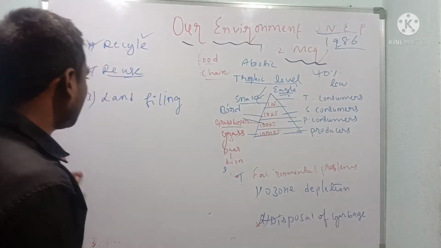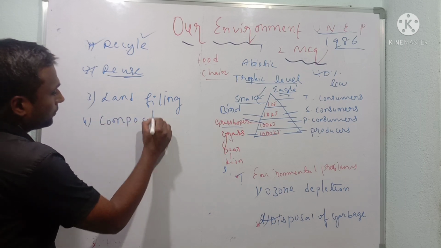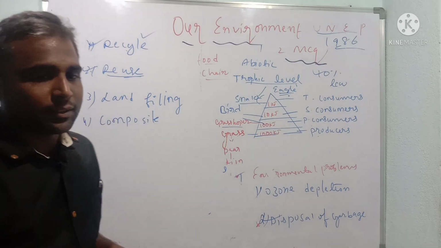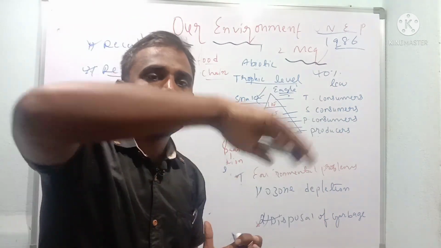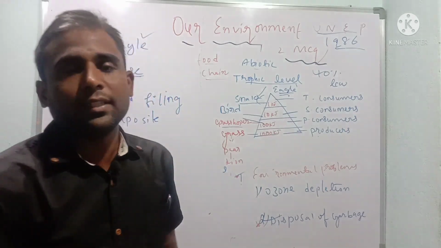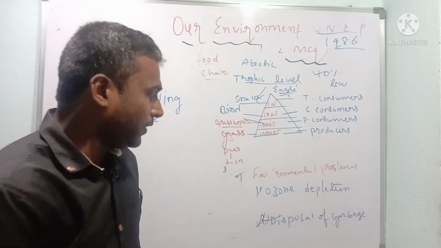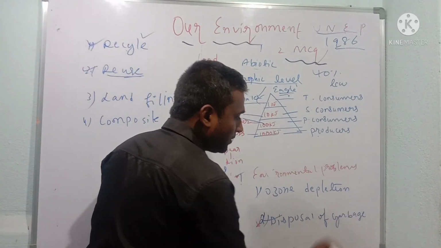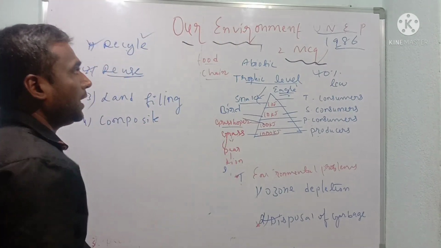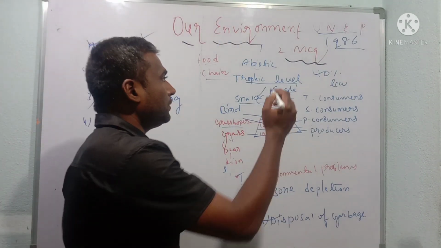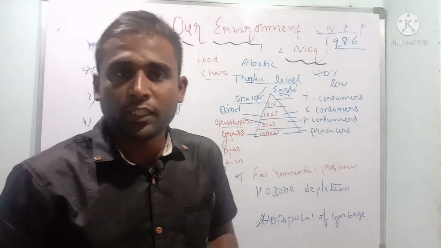The fourth way is composting. We take all the waste things, bury them in the earth and mix them with soil. After a few months it becomes organic manure. In this way we can avoid the problem of garbage disposal. This is all about our environment. Students, from this we can expect 2 MCQs easily. If you understood, please share it and thank you.